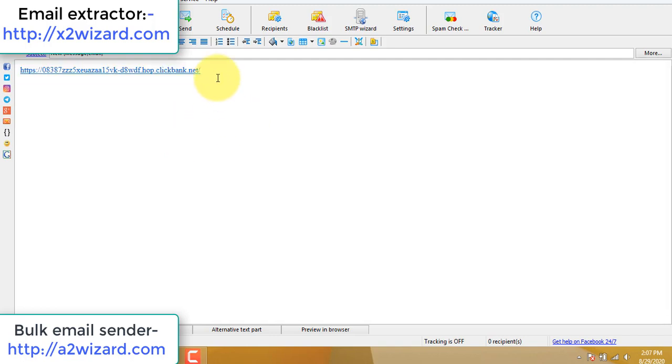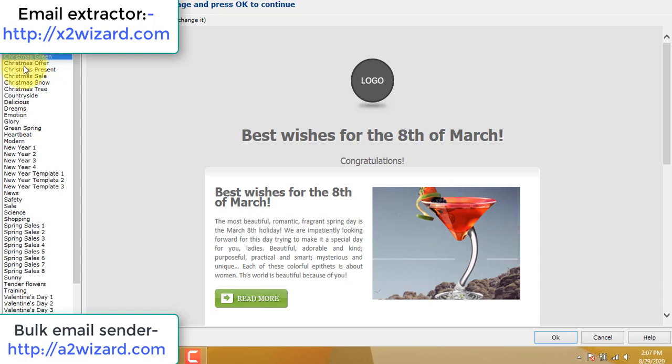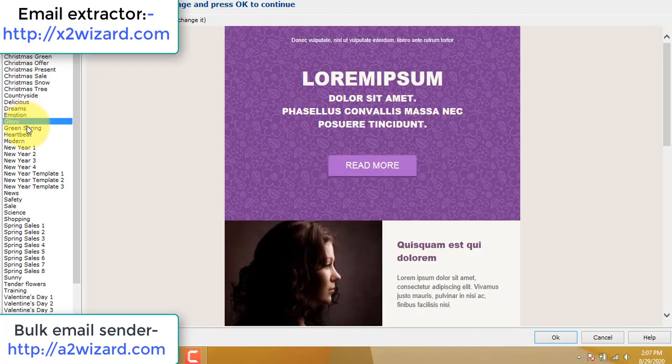This software is very awesome. But you cannot just go and paste your ClickBank link out here, because ClickBank has rules where you are not allowed to promote the ClickBank link directly by sending emails.